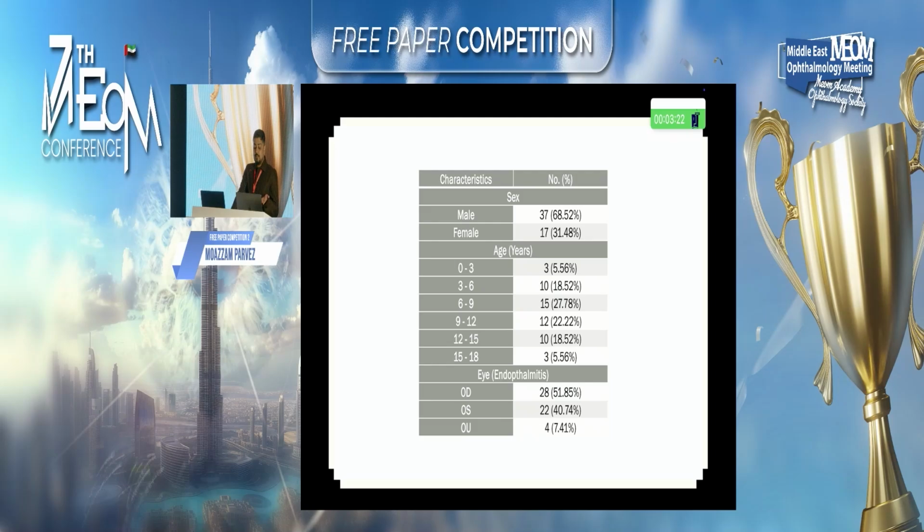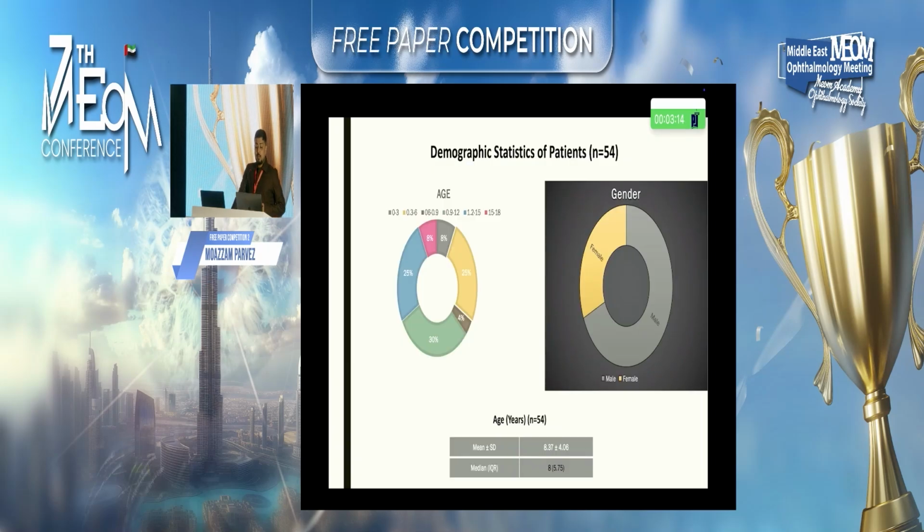Right eye had a prevalence with 28 and left eye with 22 eyes. Bilateral presentation was seen in 4 cases. Demographic statistics, this is the graphical representation of the same data.